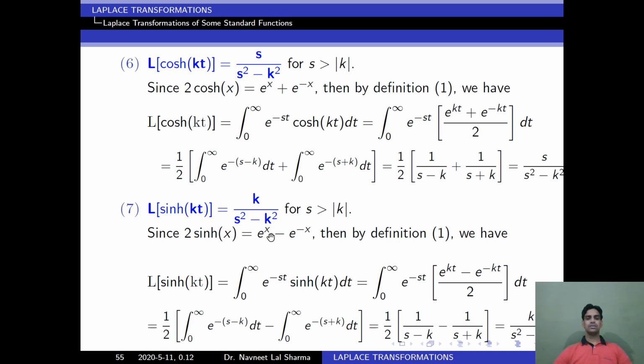If we look at Laplace of sin kt, cos kt, sin hyperbolic kt and cos hyperbolic kt, the difference is only in the denominator part. Laplace of cos kt is equal to s upon s square plus k square, but Laplace of cos hyperbolic kt is equal to s upon s square minus k square.